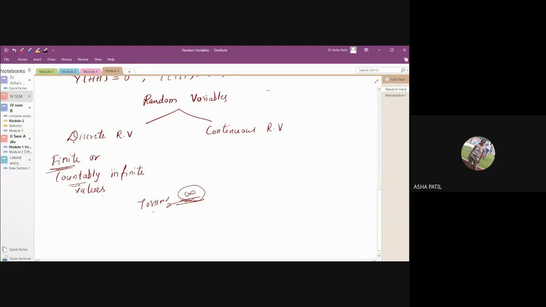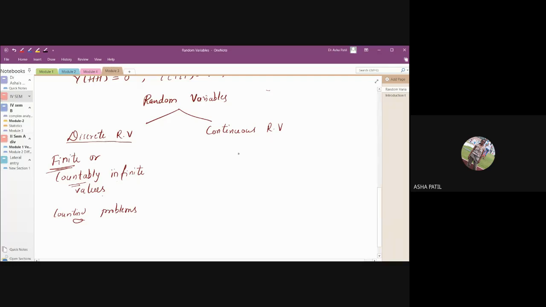Such random variables are called discrete random variables. And usually counting problems come under this discrete random variable. Whenever you count something, those experiments come under the discrete random variable.